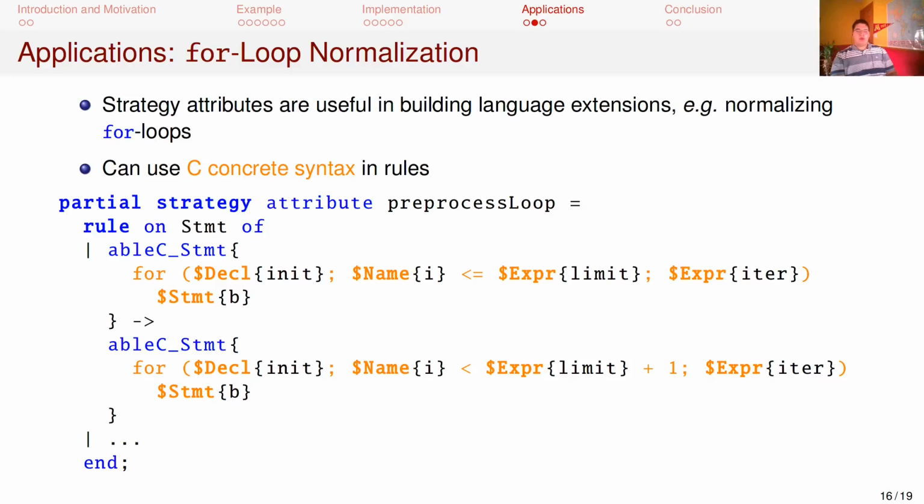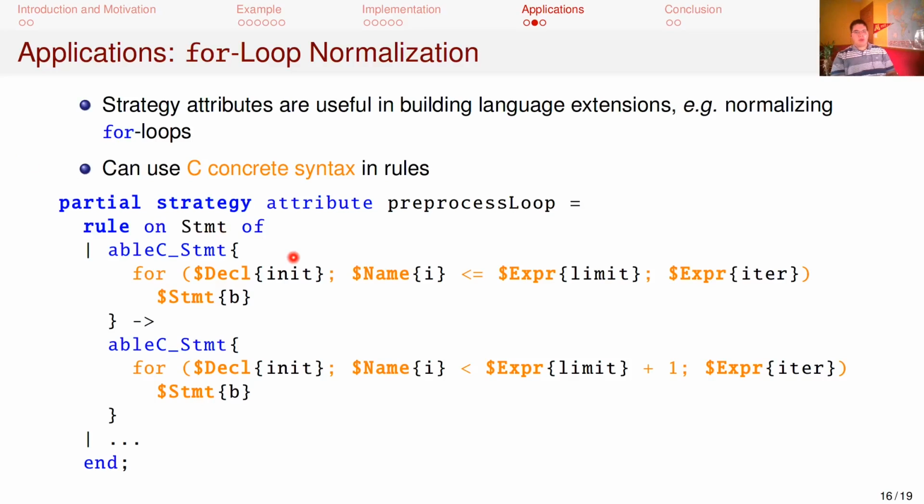Strategy attributes can be useful in building language extensions. For example, loop normalization using strategy attributes is done in the ableC halide extension. This is an extension to C that enables programmers to write optimizing transformations on nested for loops, such as parallelizing, unrolling, or tiling. Before these transformations can be applied, loops must first be normalized to count from 0 and use the less than and plus plus increment operators. This is done using strategy attributes.